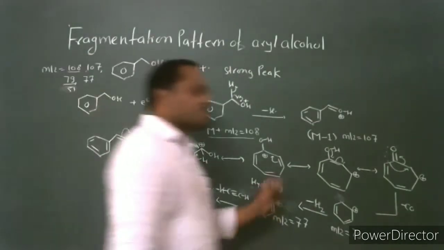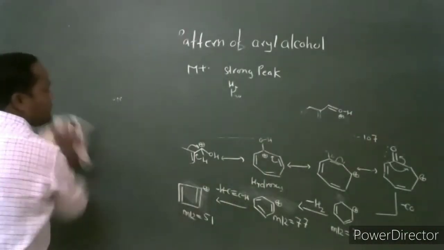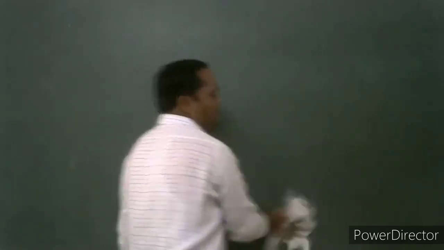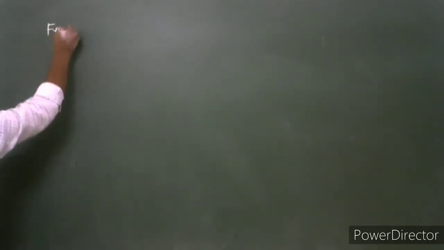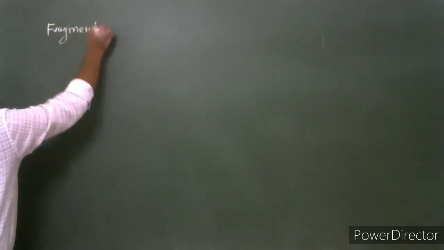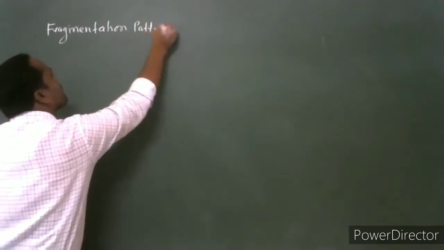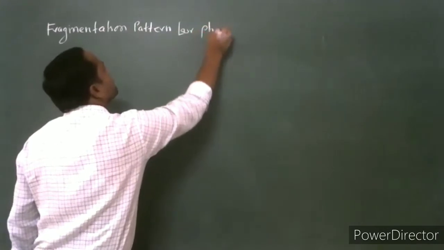Then consider the next functional group and its fragmentation pattern. Then consider another group. Consider the functional group: the fragmentation pattern for phenols.